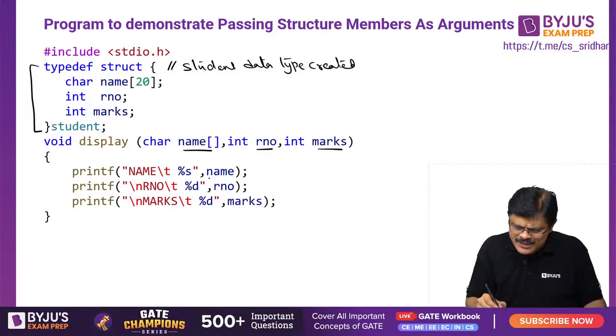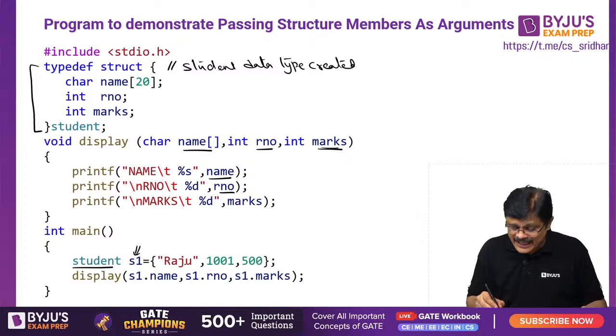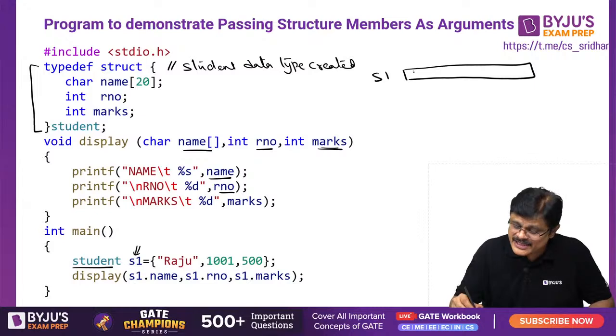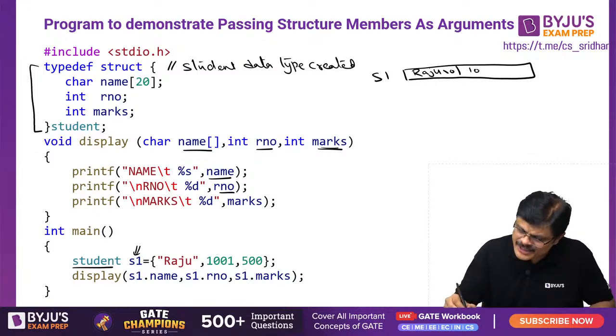What is this doing? I am just printing this name, this roll number and these marks. Now look here, I created a variable of type student and I initialized it. This structure is created with 3 fields. The first one is a character array, a string, which should end with \0. The next one is an integer, which is 1001. The next one is an integer, which is 500.